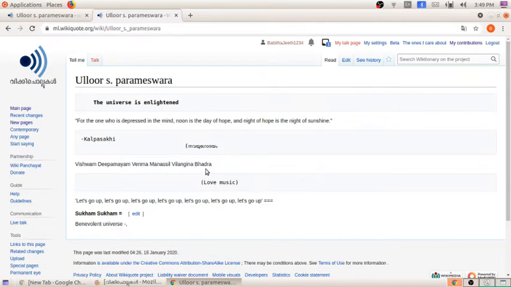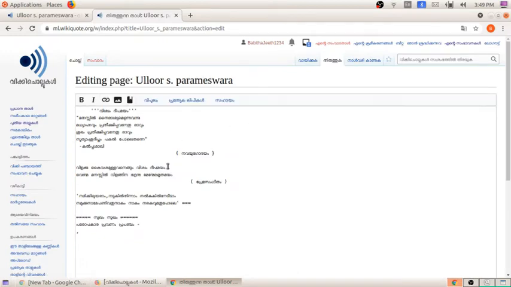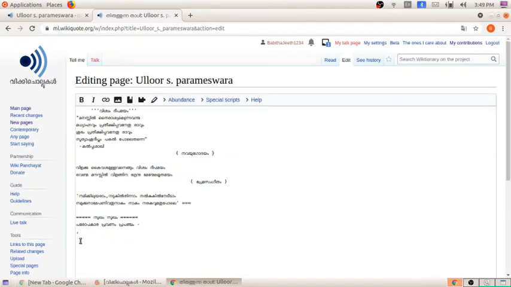If I want to add some more lines, some extra lines, what can I do? Here you can see an edit button. Click on the edit button. These are some of the codes. If I want to add some extra lines, like four or five more lines, I can. Here you can see the cursor, and I can add the lines in Malayalam.